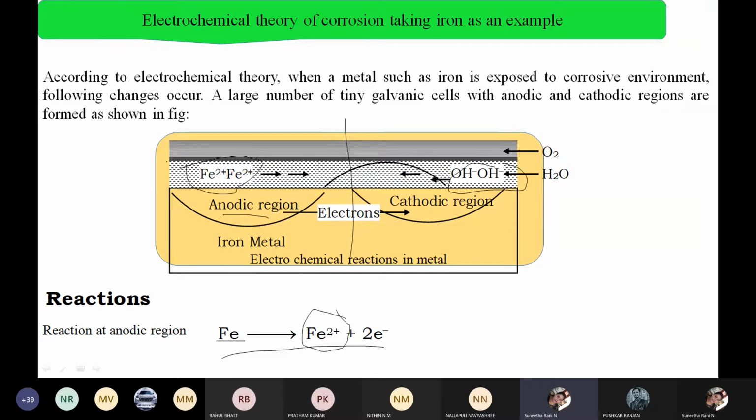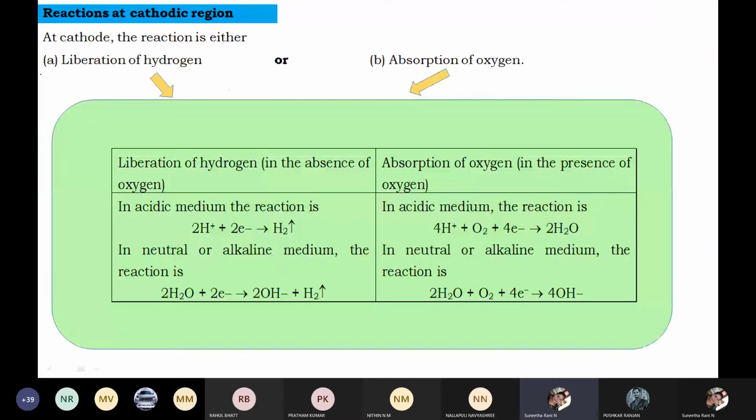These Fe2+ ions move towards the cathode with the help of the conducting medium. Depending on which type of conducting medium we select, there are two types to release OH- ions. At the cathode, one condition is liberation of hydrogen, and the other is absorption of oxygen.